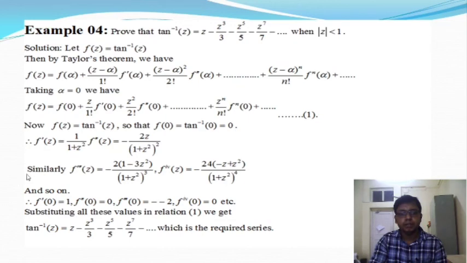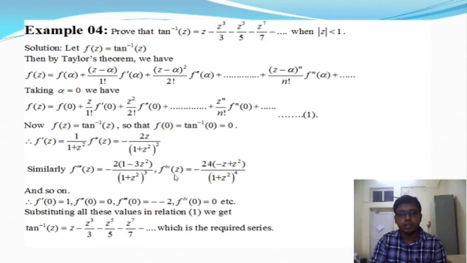Similarly, we can find the third order differentiation. After simplifying, we get −2(1 − 3z²)/(1 + z²)³. This is the third order differentiation of the function f(z) = tan⁻¹ z.